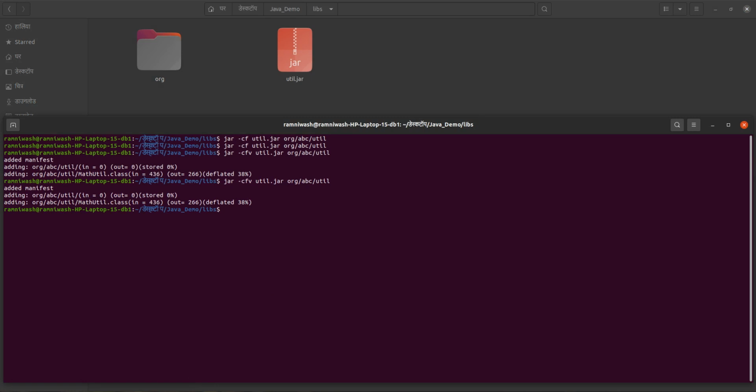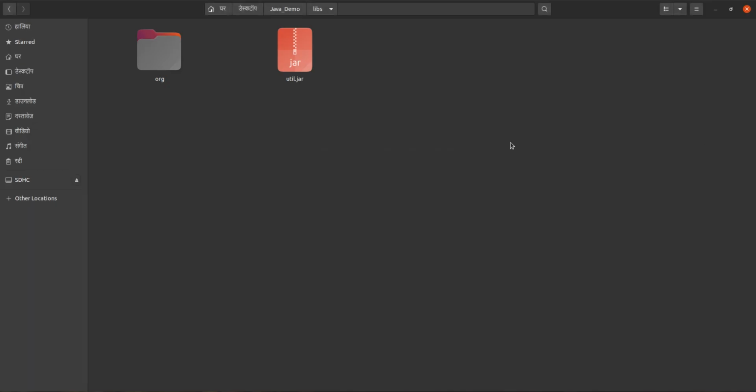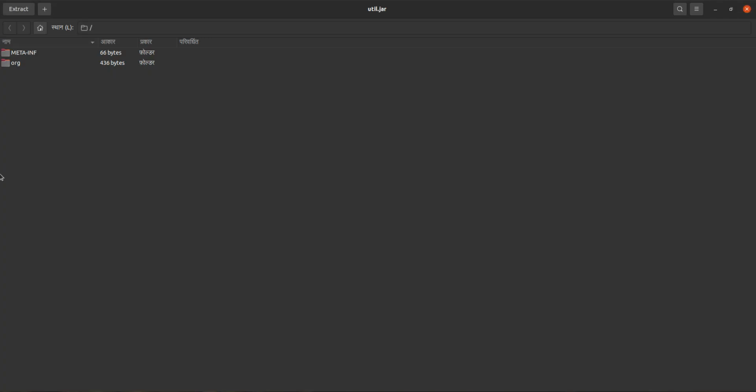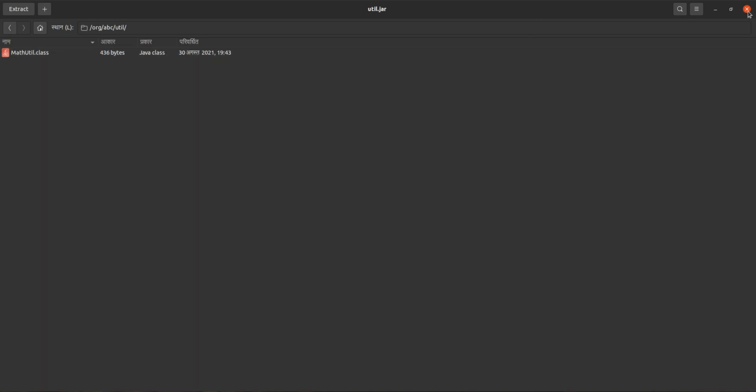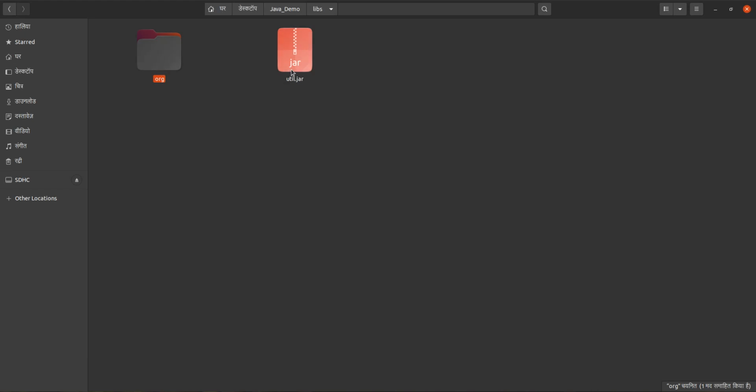Yes, okay. So in this way you can create a jar file. And now, I am closing this terminal. Now this package is not required because it is contained in this one also. If I open this one, you will see org abc utl, and under this utl, math utl.class is there. So your package is consolidated into this utl.jar. Your package is added into this one, so we no need this add.